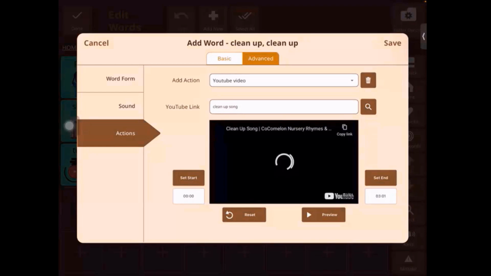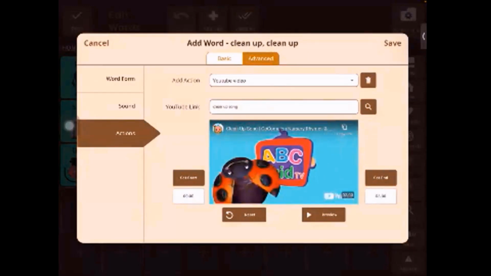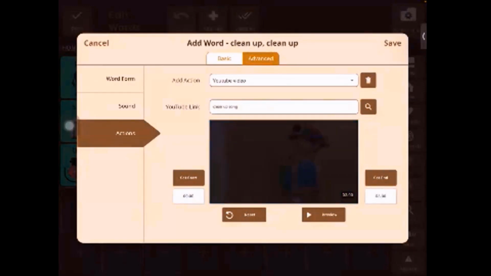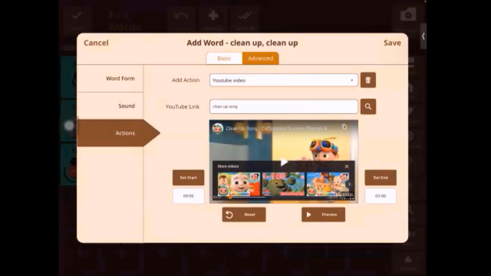So it's just taking a bit of time to start playing. Please bear with me. I'm just going to pause it so I can talk you through some of the buttons around this.